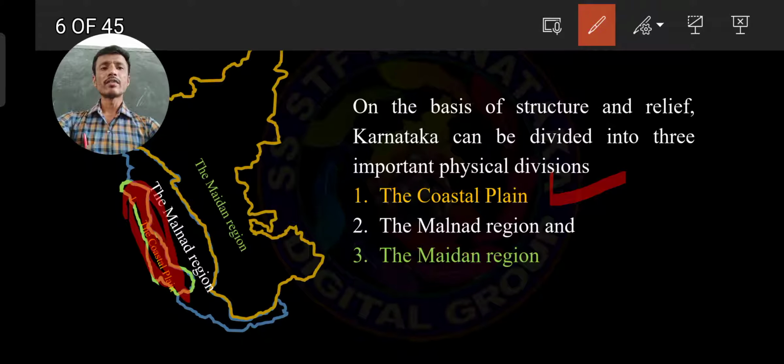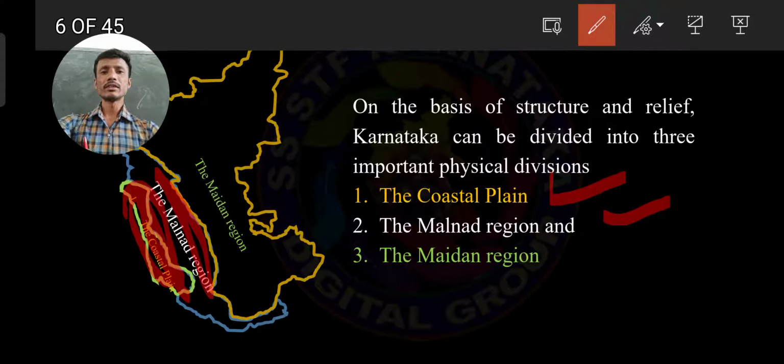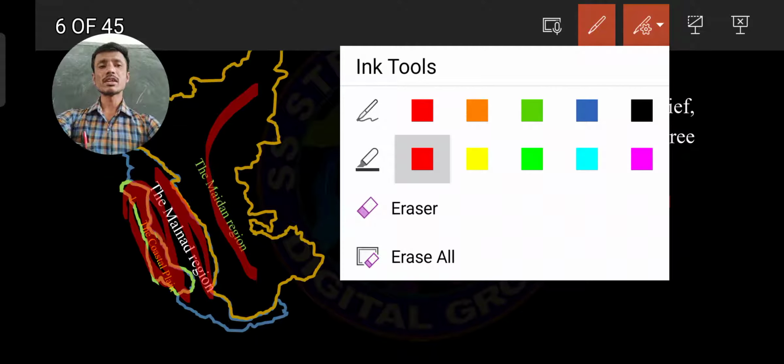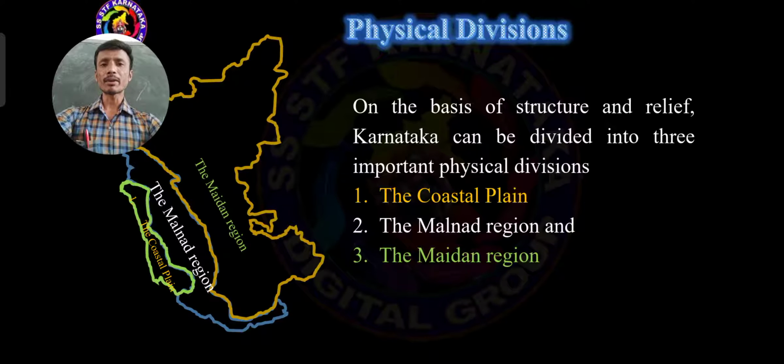And another one, Malnad region. So this is second, that we should consider for the Malnad region. And Maidan, so this full area is the Maidan region. This is very important for map work purpose. So you should keep in your mind, Karnataka is divided into 3 important physical divisions: the coastal plain, the Malnad region and the Maidan region. Now we have to learn detailed information about them one by one.